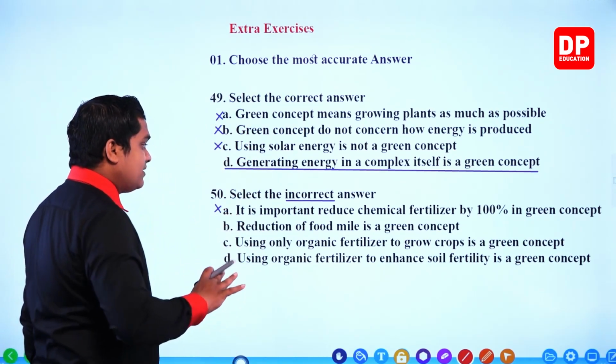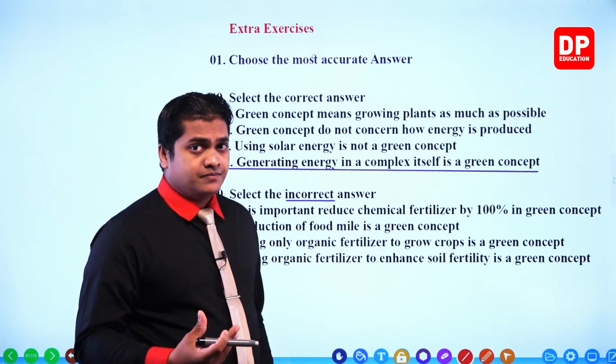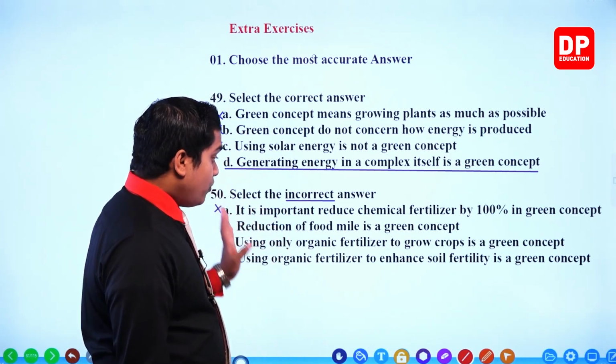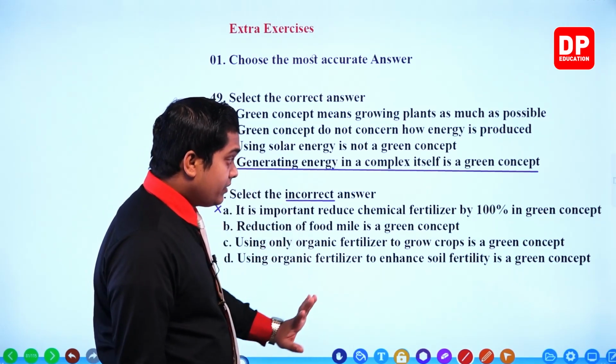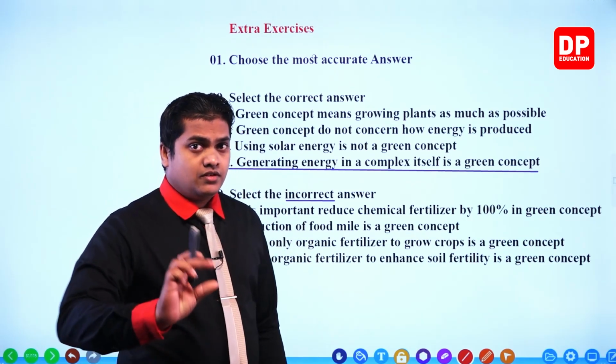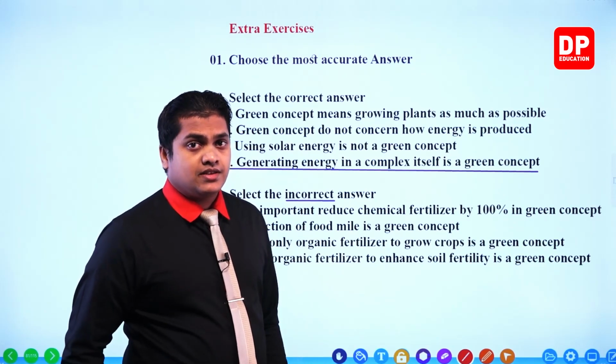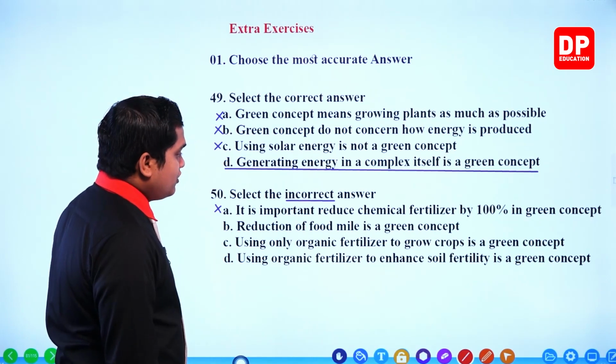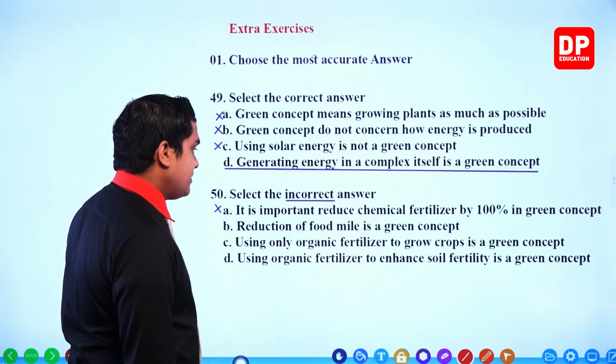Here you have to select the most appropriate answer. So cutting down these things by 100% is not a green concept. Next one, reduction of food mile is a green concept.